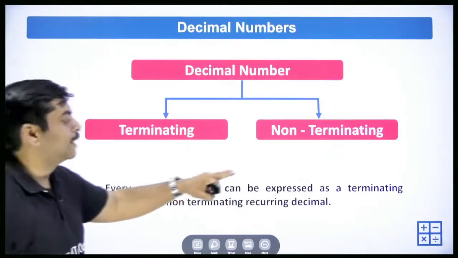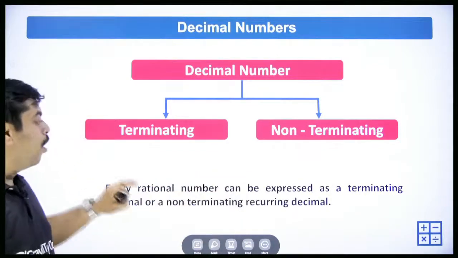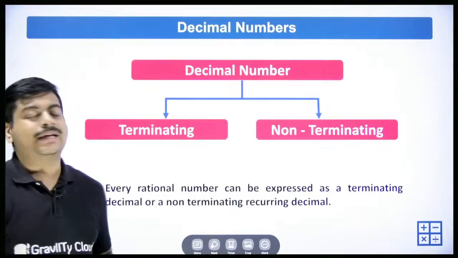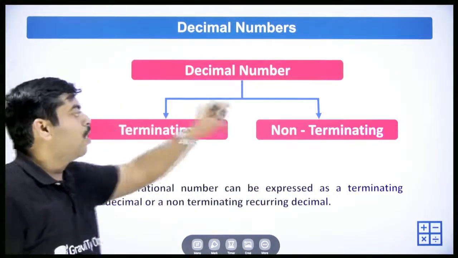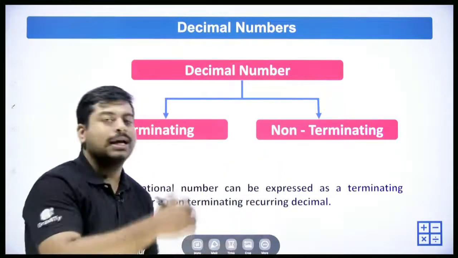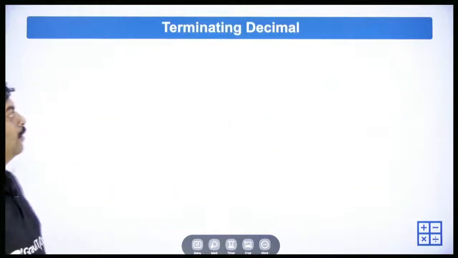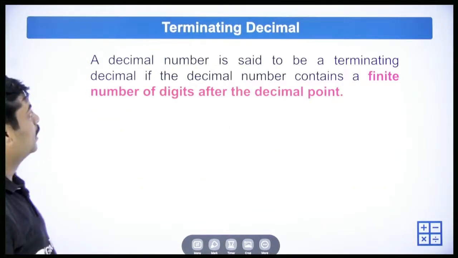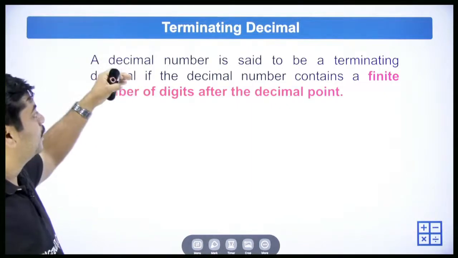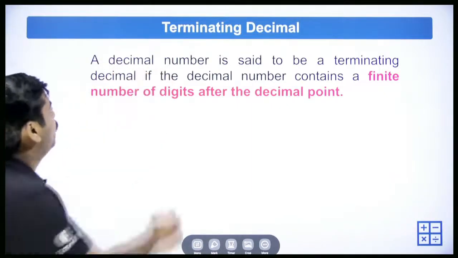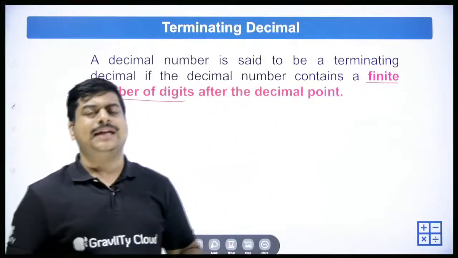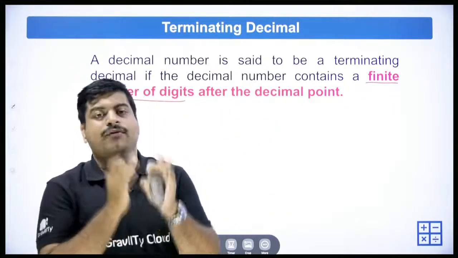Every rational number can be expressed as a terminating decimal or a non-terminating recurring decimal. Recurring means repeating. A decimal number is said to be a terminating decimal if it contains a finite number of digits. It can be 1, it can be 10, it can be 100, but the digits are finite.